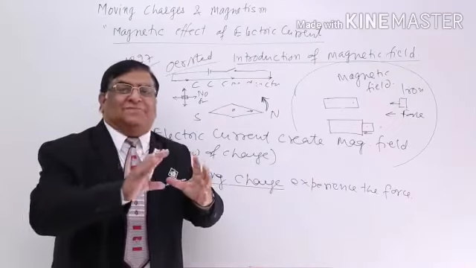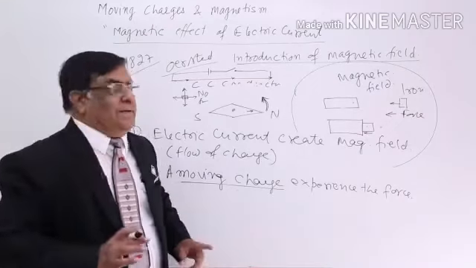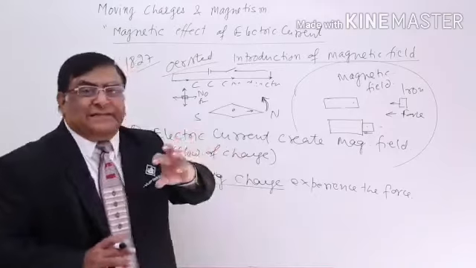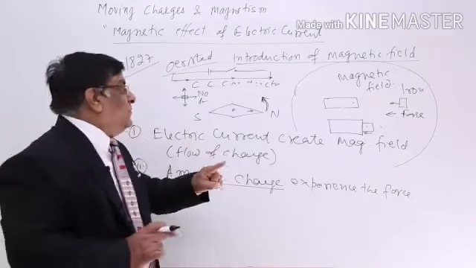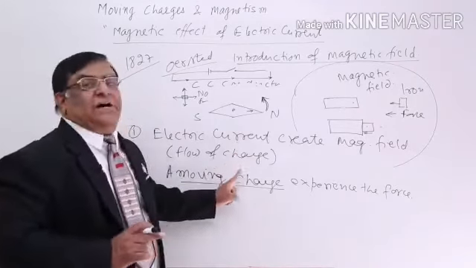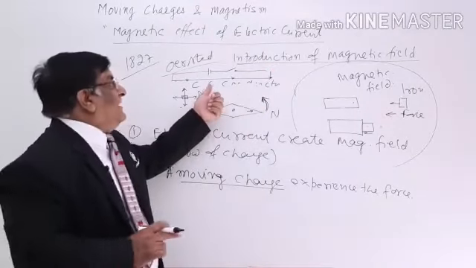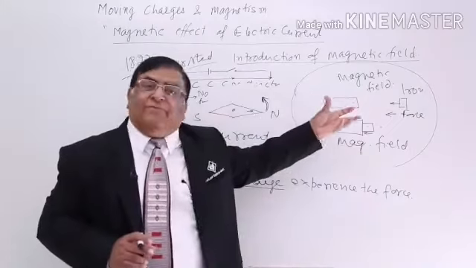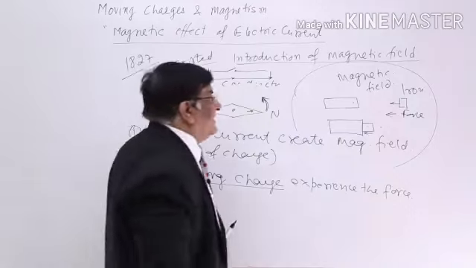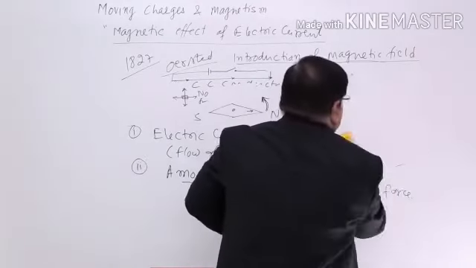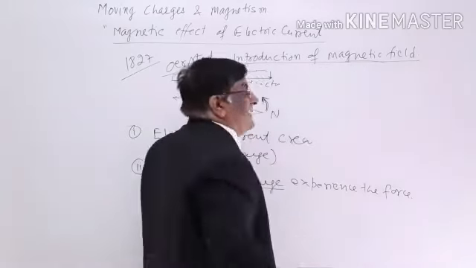So now our view of magnetism changes. We say there is no such thing as a magnet by itself. A magnet is moving charges. It experiences a force due to another moving charge which is moving in a conductor or moving anywhere. That will create a field, and we retained the name magnetic field. So now we have three types of fields. One is due to mass and the other is due to charge, but we don't have any third entity.